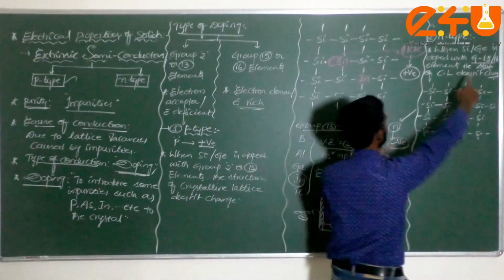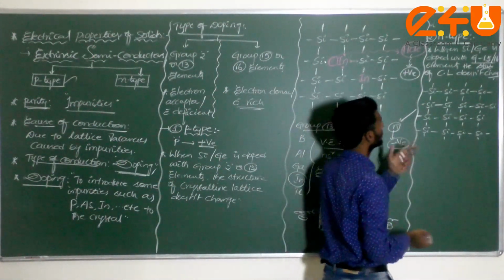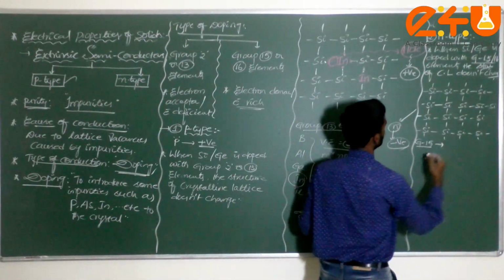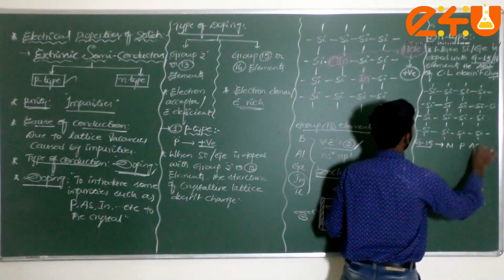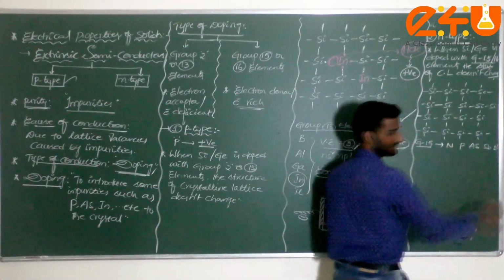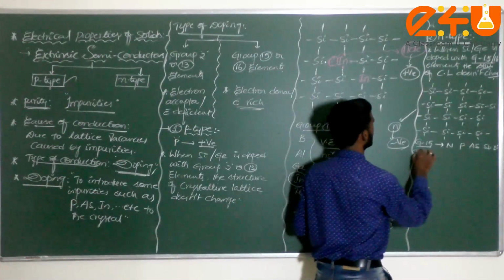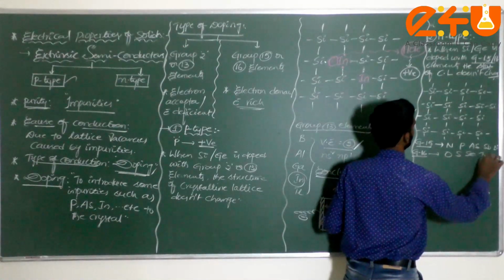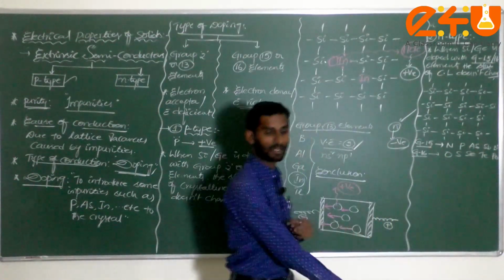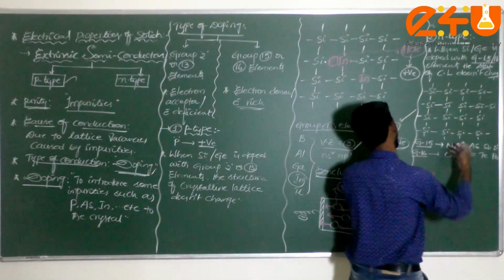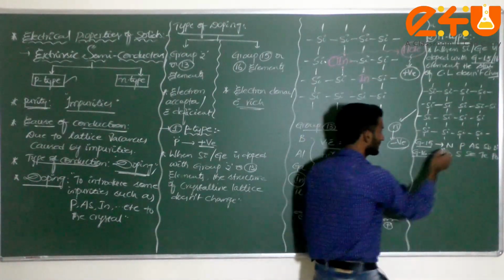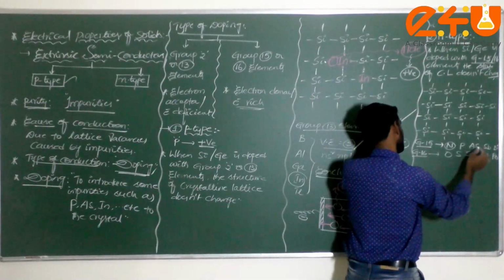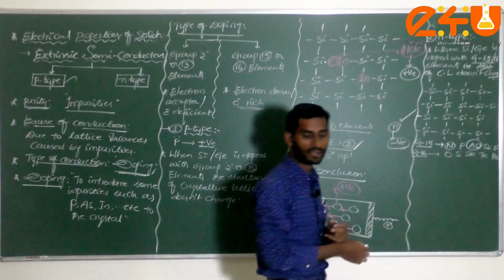Now I am taking group 15 or group 16 here. Group 15 elements: nitrogen, phosphorus, arsenic, antimony, and next, bismuth. If you consider group 16 elements: oxygen, sulfur, selenium, tellurium and polonium. Am I correct? Now I can consider either 15 or 16. Generally nitrogen can't be used because of its small size. We can consider either phosphorus or arsenic. I can consider, dear student, arsenic.